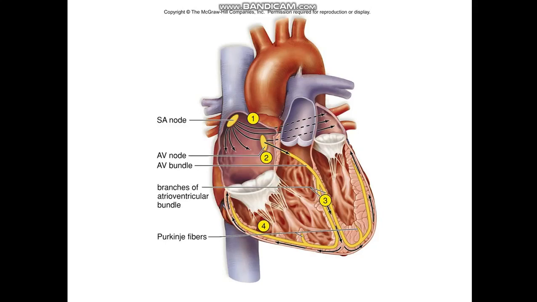For example, in case of the SA node, there could be sinus bradycardia, a decrease in the heart rate, or sinus tachycardia, an increase in the heartbeats or heart rate. Or sometimes there is atrial tachycardia, an increase in the movement or contractility of the atrium, or sometimes atrial flutter or atrial fibrillation. Regarding the ventricle, there is ventricular flutter or ventricular fibrillation, in which the ventricle will fibrillate rather than contract. That means there is no blood ejected.